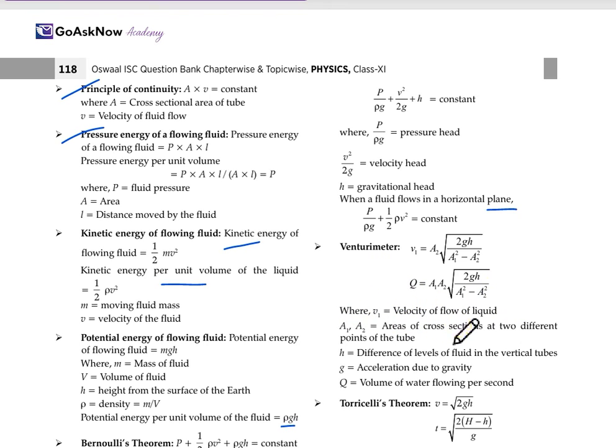A1 and A2 are the areas of the cross section at two different points of the tube. h is the difference of the level of fluid in the vertical tubes. g is the acceleration due to gravity, and Q is the volume of water flowing per second.